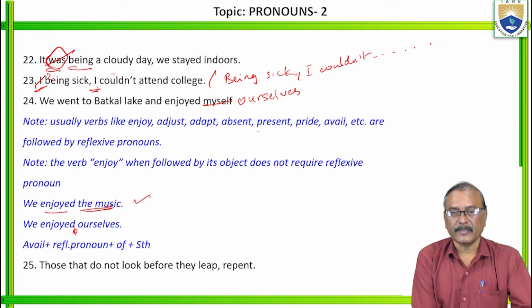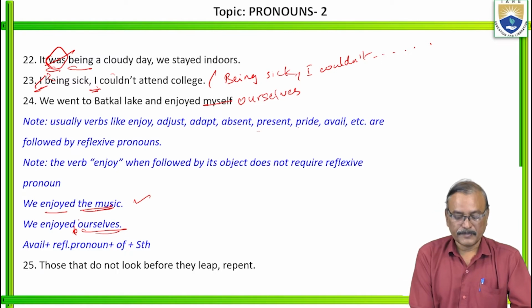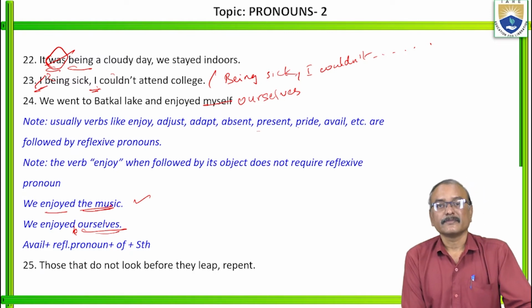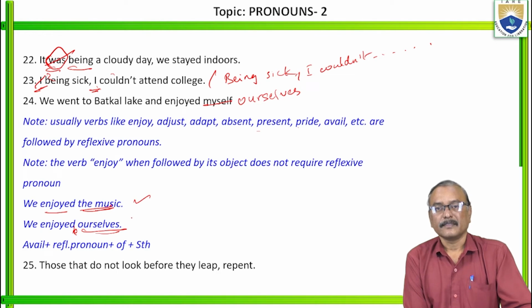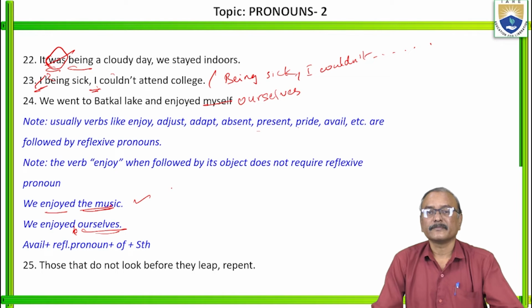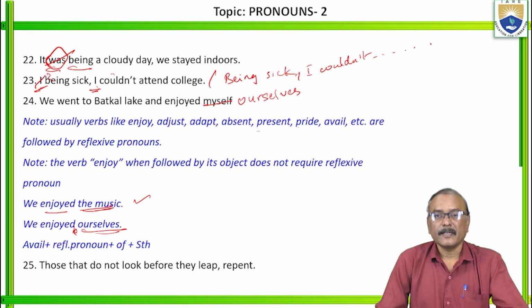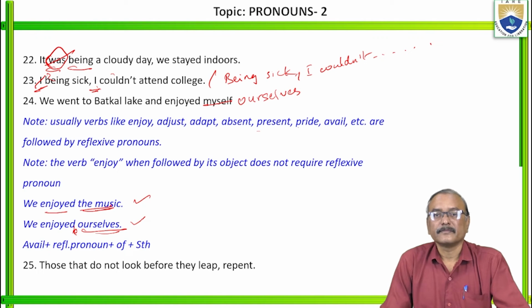When the object is not given, after the verb enjoy, write the reflexive pronoun. If the object is given, there is no need of a reflexive pronoun. So here we enjoyed ourselves. That's it.